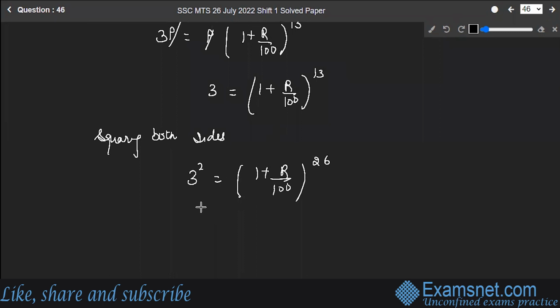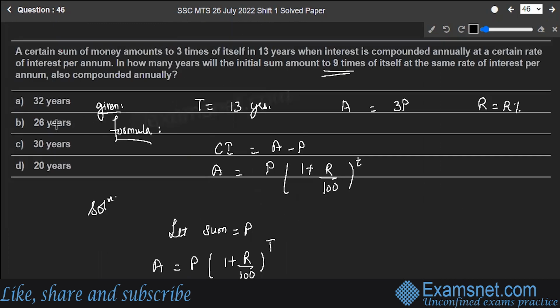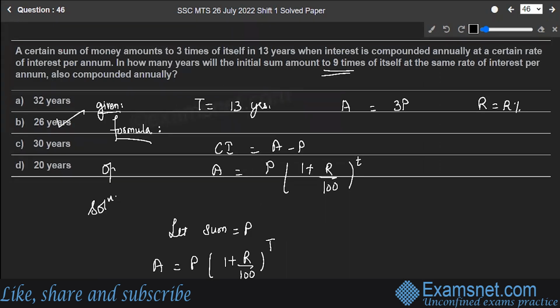So 9 times will be done in how many years? From here, it is very much evident that it will be done in 26 years. The amount will be 9 times of itself in 26 years. So let's check with the options. Option B is the correct answer to the question. Hope you are clear with this.